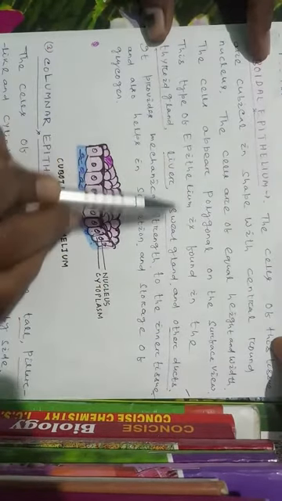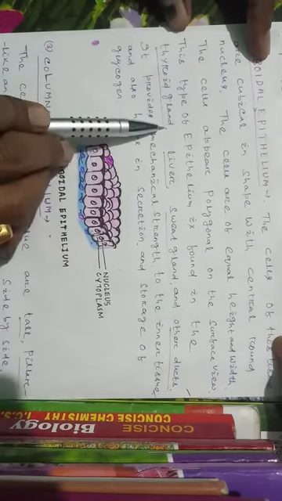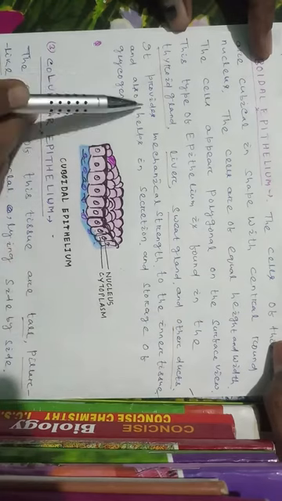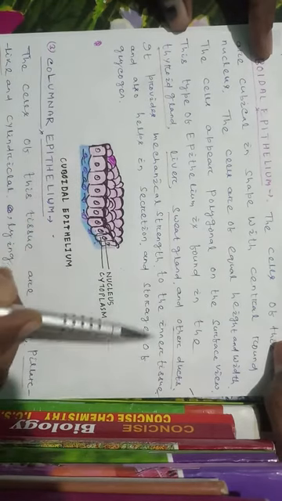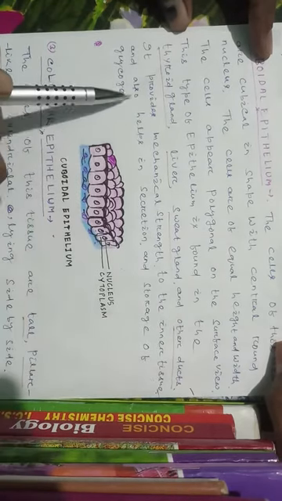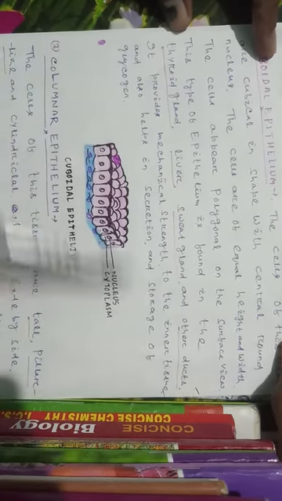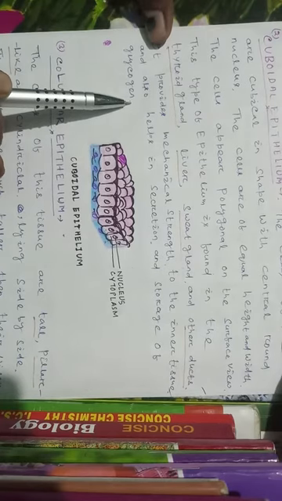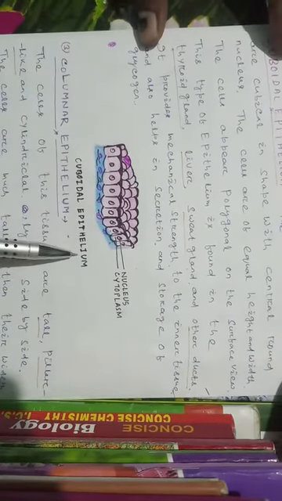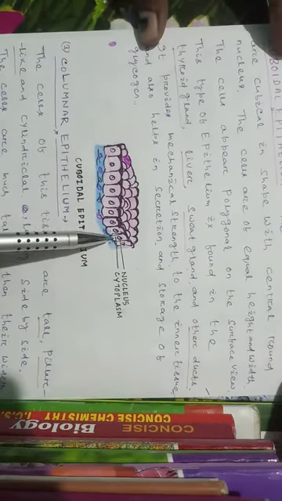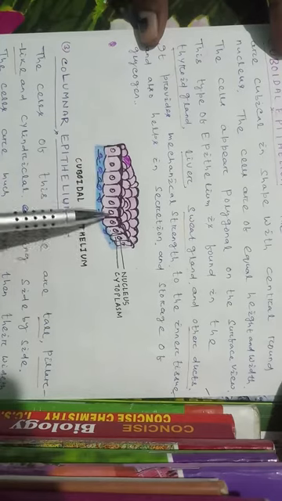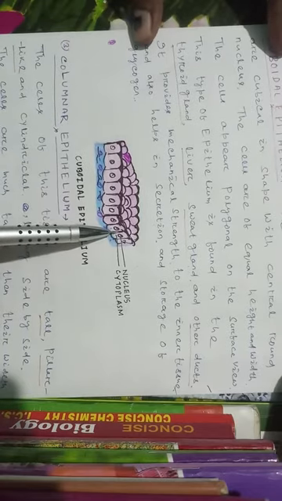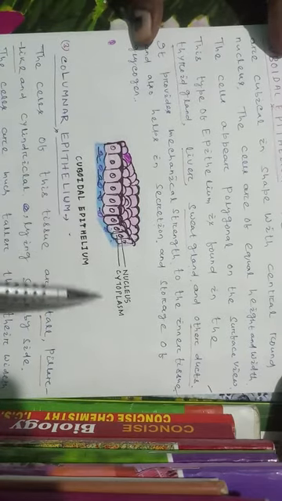This type of epithelium is found in the thyroid gland, liver, sweat gland and other ducts. It provides mechanical strength to the internal tissue and also helps in secretion and storage of glycogen. Cuboidal epithelium helps in storage of glycogen in the body. This is your cuboidal epithelium. This is the nucleus, this is the cytoplasm, these are the cells of the cuboidal epithelium. The cells have a central rounded nucleus, and this is the basement membrane.